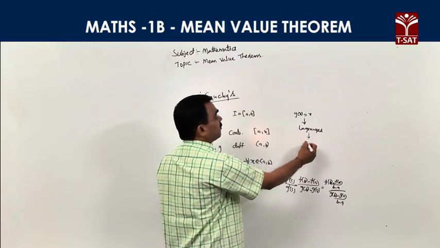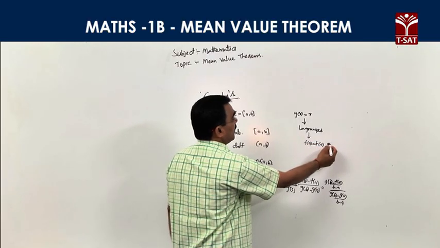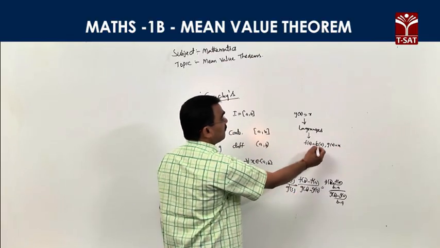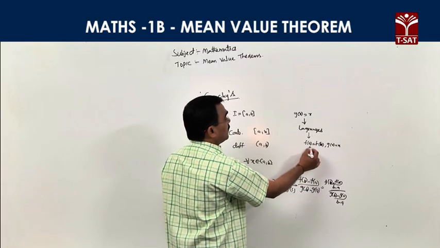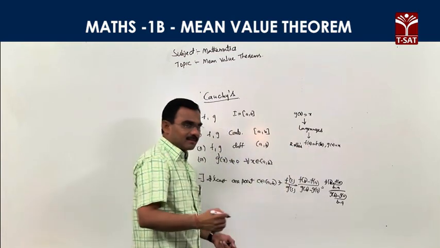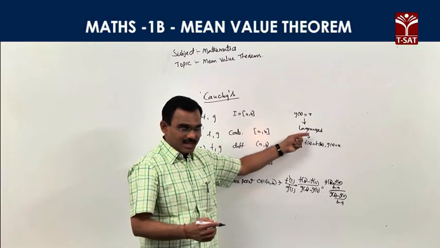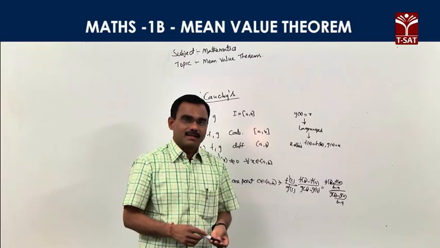In Lagrange's mean value theorem, if f(a) is also equal to f(b) and g(x) is the identity function, then f(a) is equal to f(b), and this value is also equal to 0, which is Rolle's theorem. So in Cauchy's mean value theorem, one special case is Lagrange's theorem and one special case is Rolle's theorem, right?